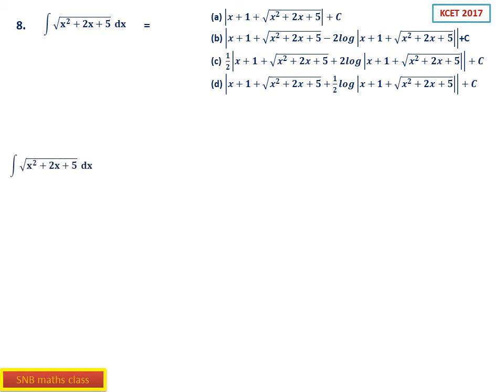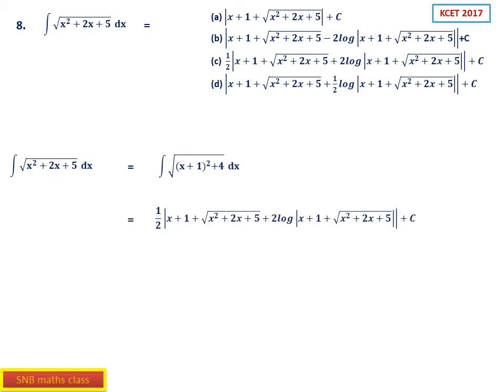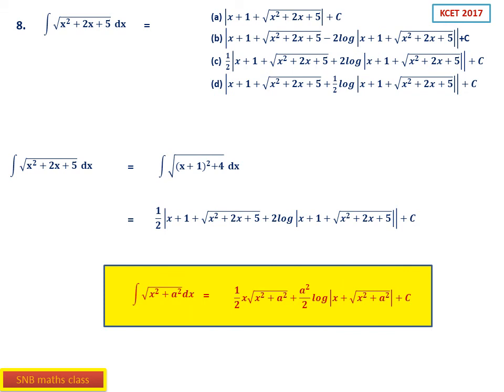So this is also 2017. So consider the integration of square root of x square plus 2x plus 5. Of course, this is relatively simple. So you can write this as square root of x plus 1 whole square plus 4. So this will be equal to 1 by 2 x plus 1 square root of x square plus 2x plus 5 plus 2 then log mod of x plus 1 plus square root of x square plus 2x plus 5 plus C, because this is the formula.